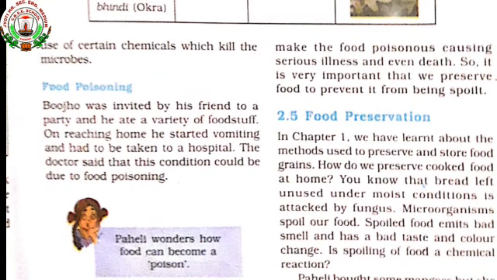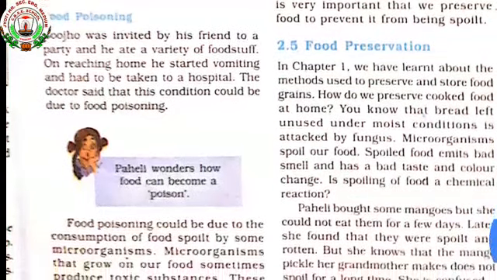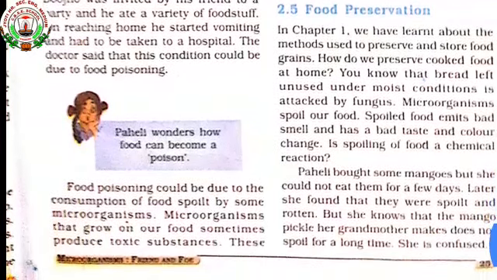The doctor asked what he ate, and he said that he ate something in the party. Then the doctor said that this condition could be because of the portion of food spoiled by some microorganism.